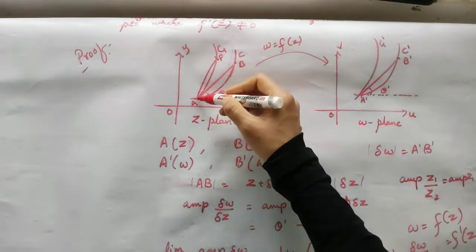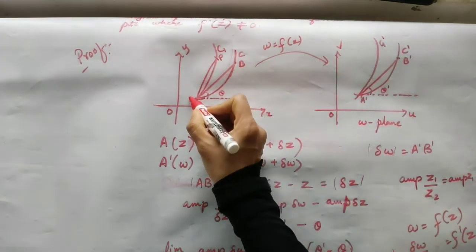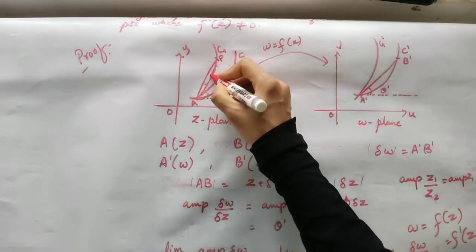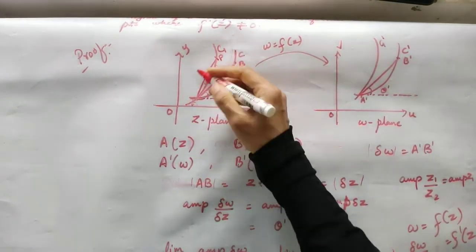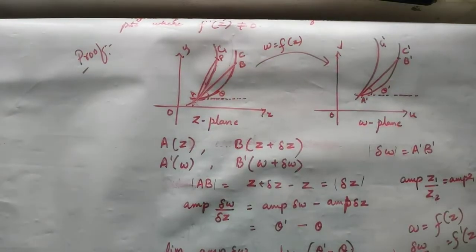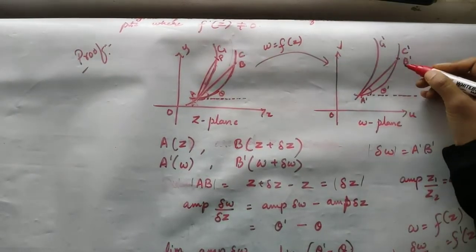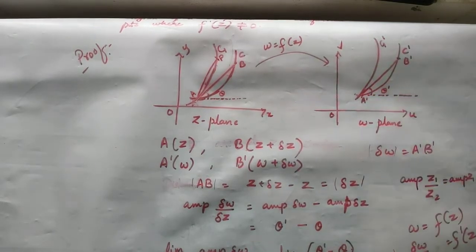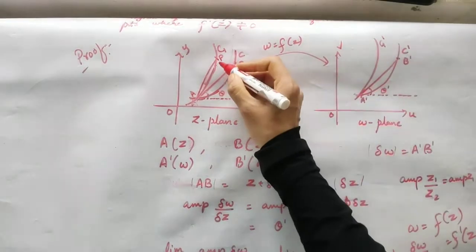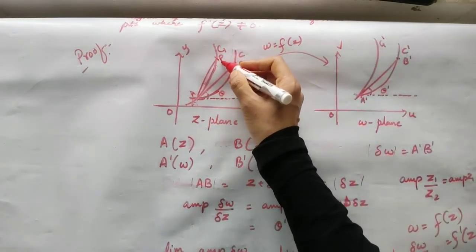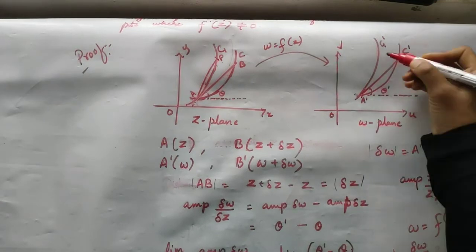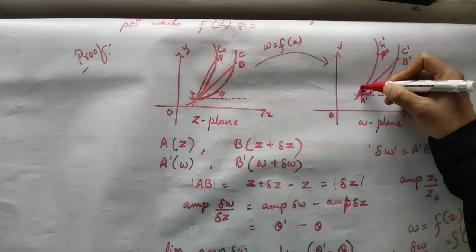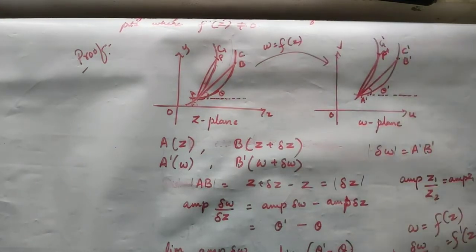You can see that the curve C and the curve C1 are intersecting at the point A. Correspondingly, the curves C1 dash and C dash are intersecting at the point A dash. Since I have considered one point P on C1 in the Z plane, in the W plane let me call the corresponding point P dash. And let us join the two points A, P dash.